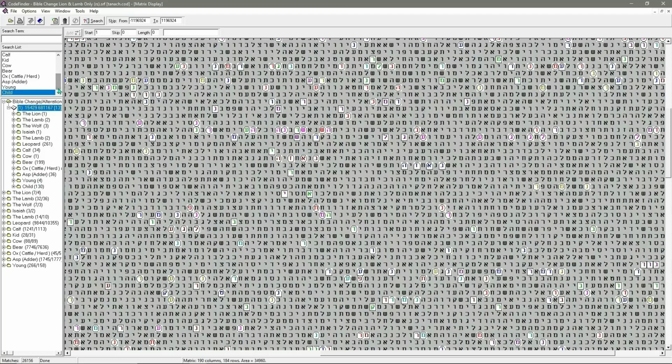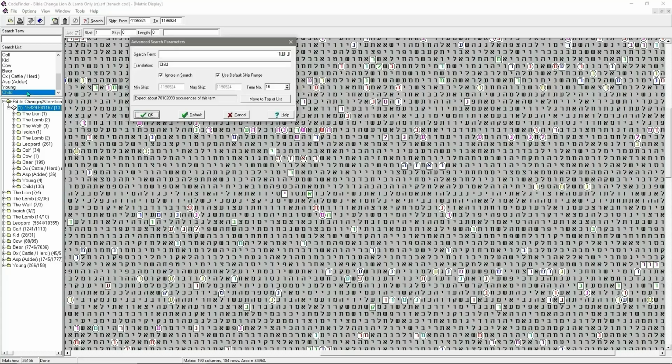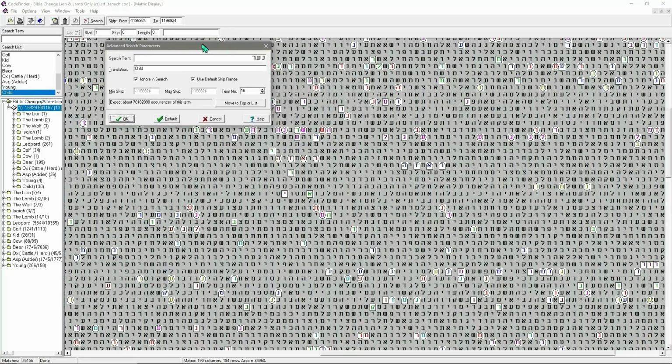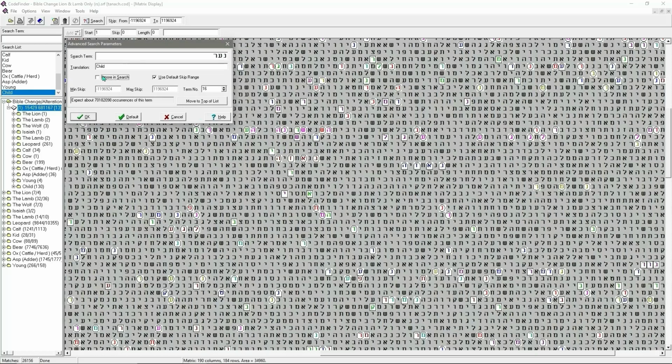And what we can actually do here is show you the box for the advanced search parameters. Basically I can tell this to ignore or to actually use the default skip range, and all that means is if I wanted to I can search the entire text from 1,196,924 equal letters. That way we can search in the minus, and we can go the other way as well in the plus, so you can search in reverse, see if it's hidden that way or in the normal way. So you've got two lots of it, searching the entire text both ways, both forwards and backwards.